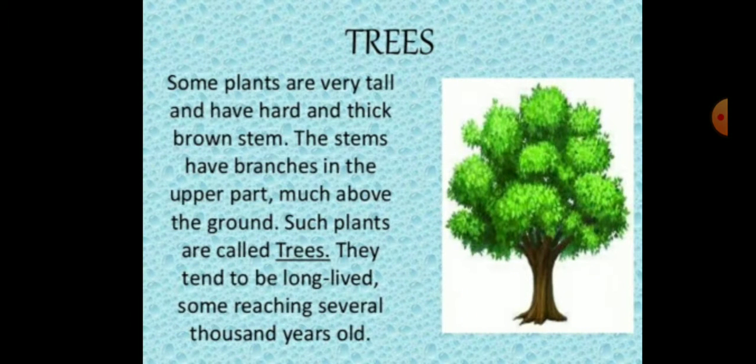The third category is trees. Some plants are very tall and have a hard and thick brown stem. The stems have branches in the upper part and much above the ground. So such plants are called trees. They tend to be long lived, some reaching several thousand years old.